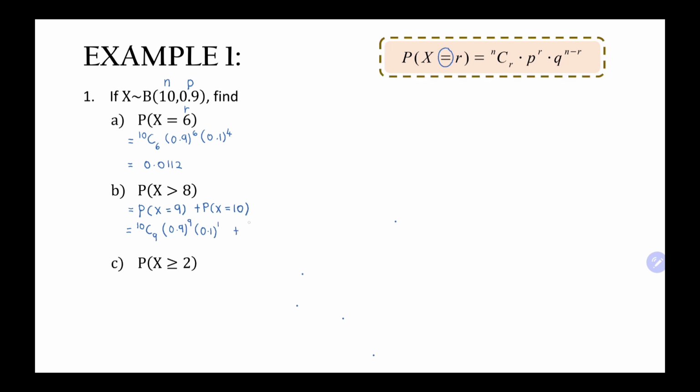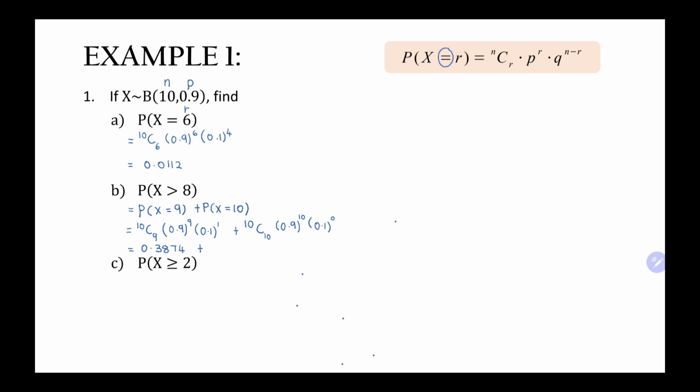Then we add P(X = 10), so we use 10C10, 0.9 to the power of 10, q 0.1 to the power of n minus r, 10 minus 10 we get 0. Then we calculate, we get answer 0.3874, we add with 0.3487. Then we get final answer 0.7361.